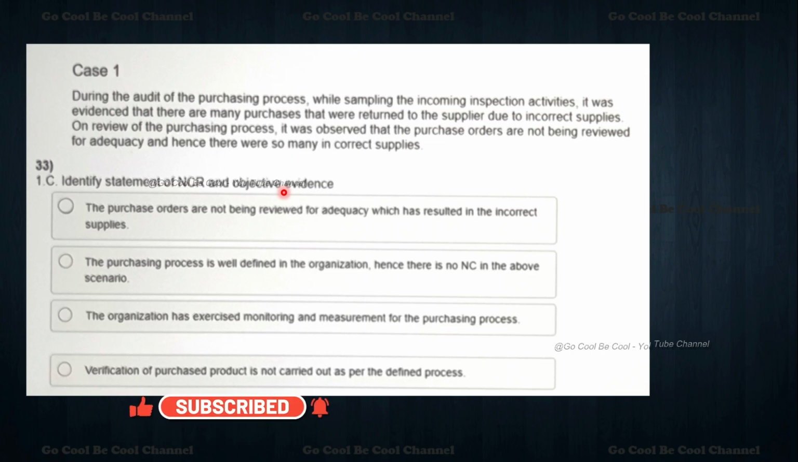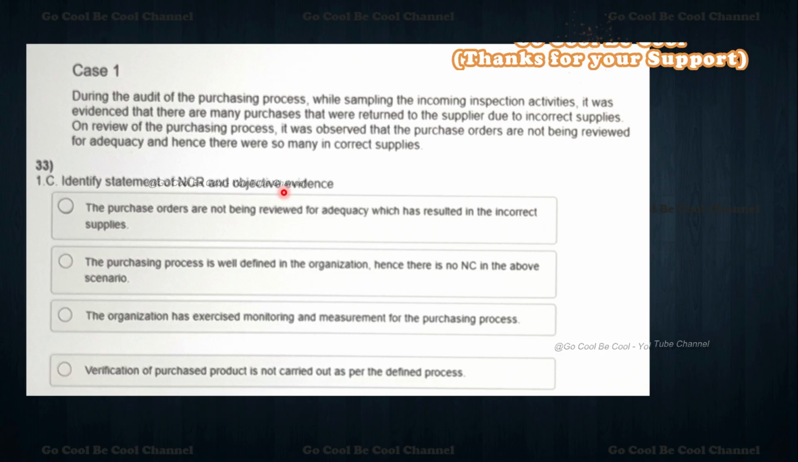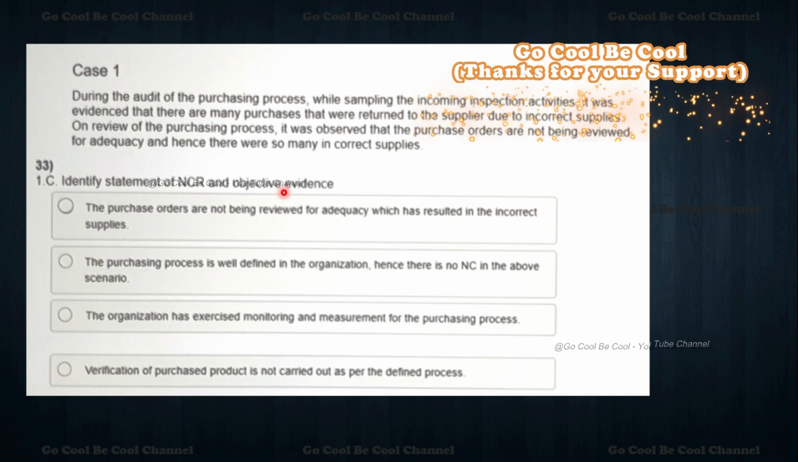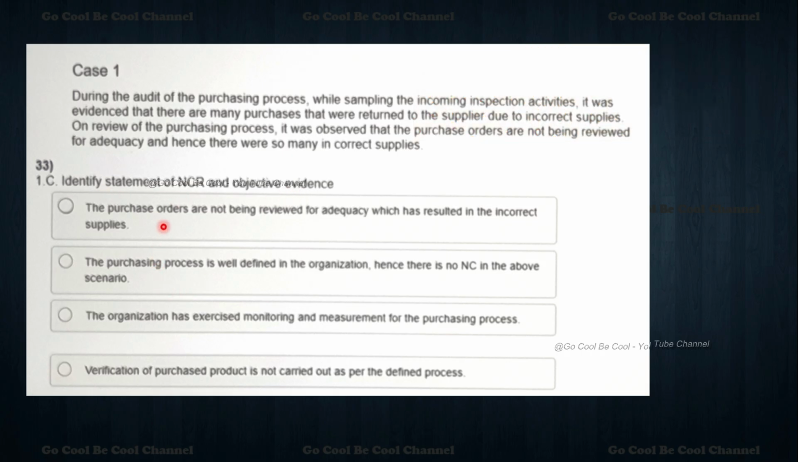Now they have split this kind of question into four or five questions, so they are asking about multiple areas. Identify the statement of the NCR. The purchase orders are not being reviewed for adequacy, which has resulted in incorrect supplies. The purchasing process is well defined in the organization, hence there is no NC in the above scenario.